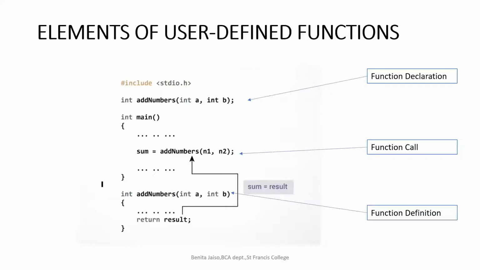So, elements of a user-defined function, I am giving one more example. In the previous example I told we are not having any return value and we are not having any arguments, but in this program I am mentioning that integer is the return value and we are passing some arguments for the function called add numbers.